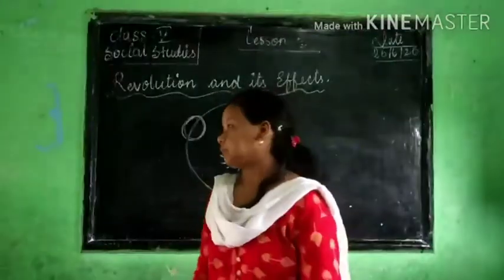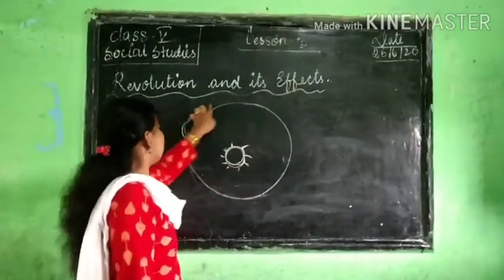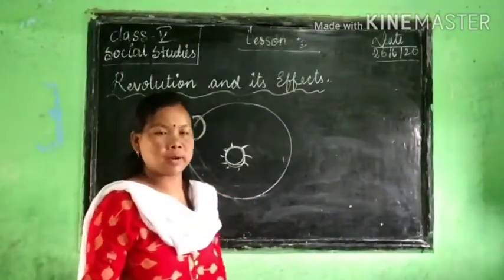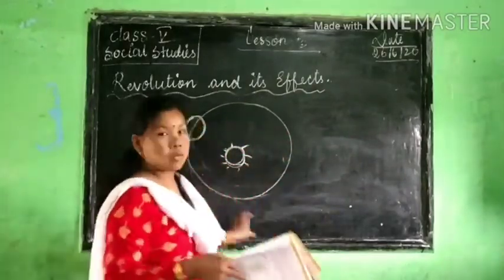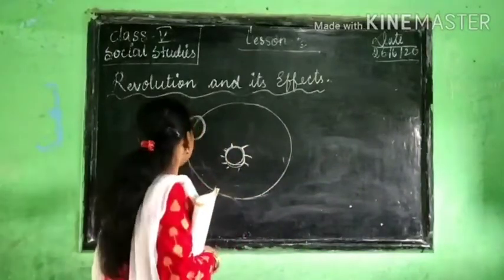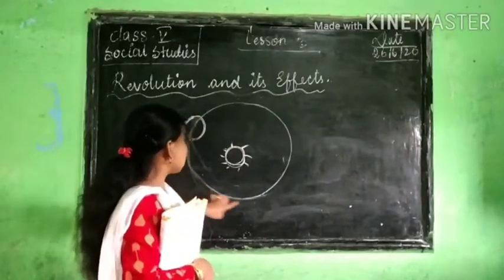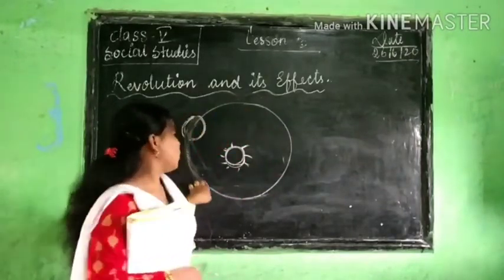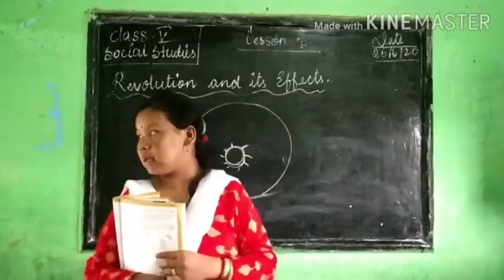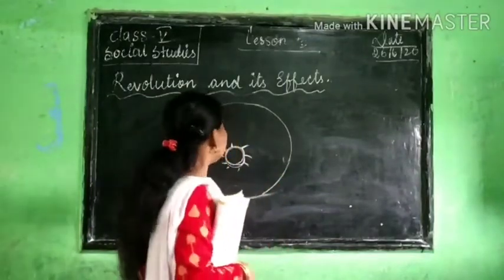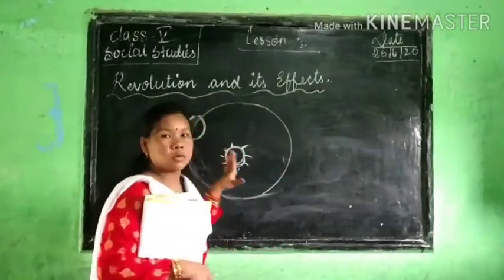Okay. Now, this is the revolution. So our earth revolves in this orbit. It takes 365 days to make one round, to revolve. So when this earth is going through this orbit, when this earth is moving here, this we call revolution. Understand? Rotation is when the earth is rotating, right? That we call rotation. So this is revolution. Understand?